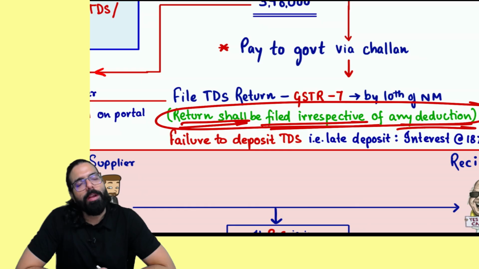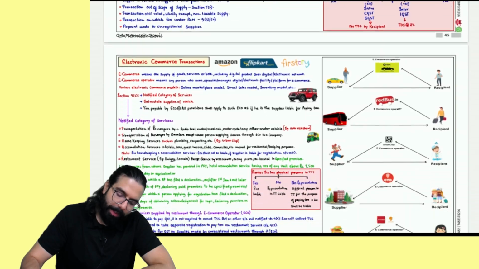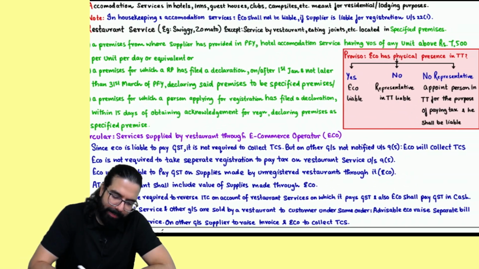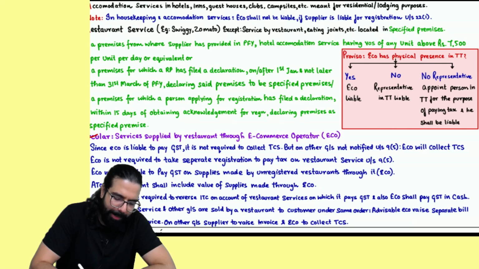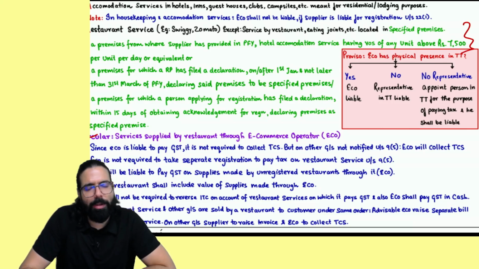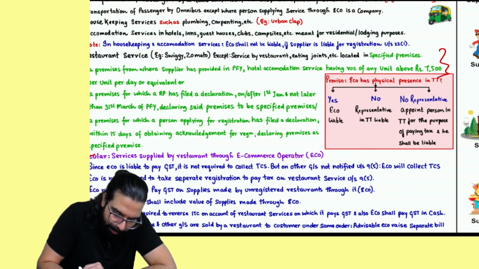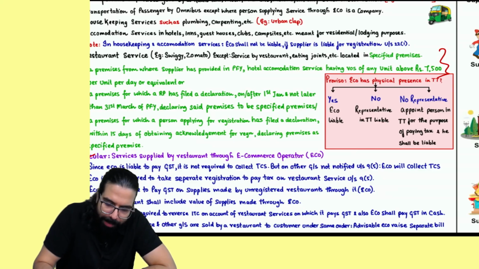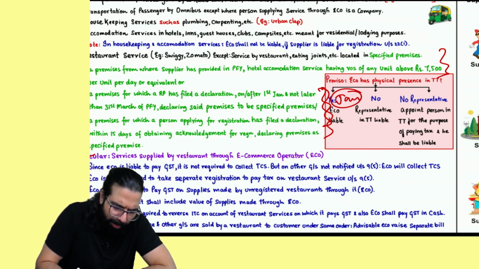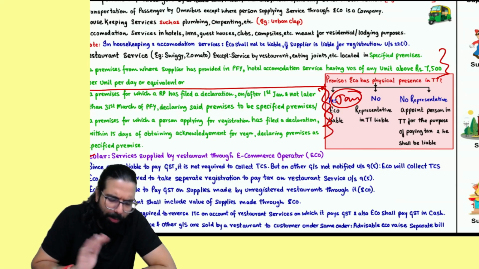Now they have told you have to file even if there is no deduction. That's all. Here one specified premise definition has been amended. Not applicable for intermediates, not applicable for September attempt, and September students can just follow till here. This B and C point is an amendment. Basically this B and C point is applicable only for January students. Okay? For September, you can follow only this point.